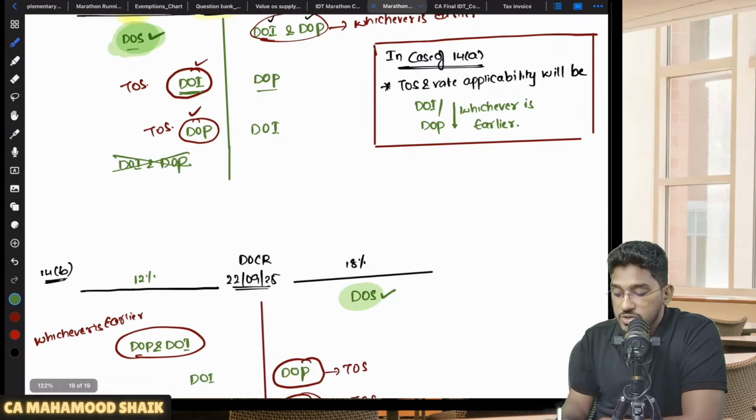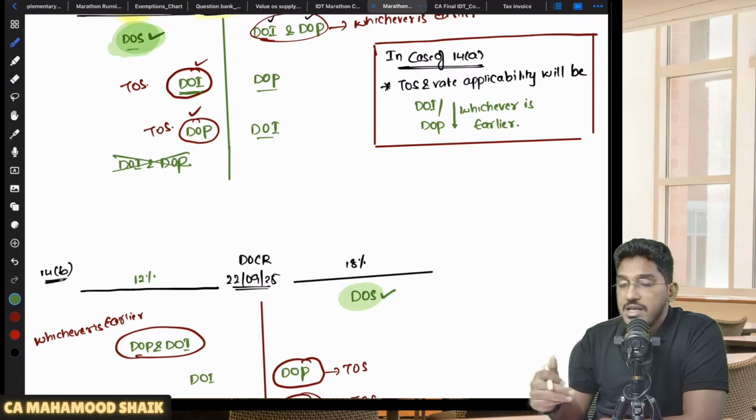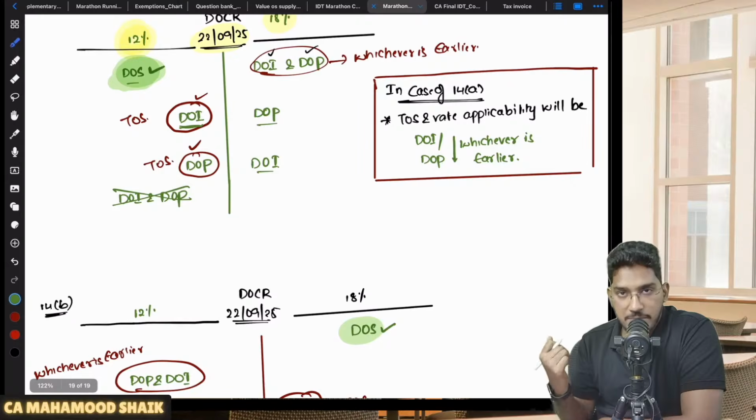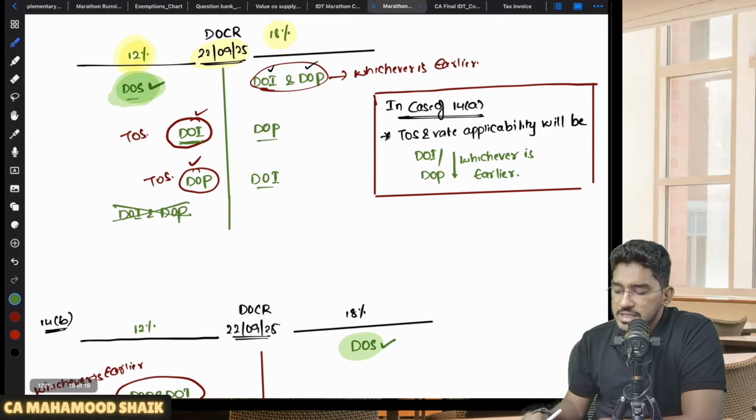One more case which could be possible is, sir, supply has happened before, and the date of payment has happened before the change in rate of tax, but the invoice was given after the change in rate of tax. In that case, the date of payment will become the time of supply, and the previous rate only will be applicable. 12% only will become applicable. So this is what 14 subsection A says.